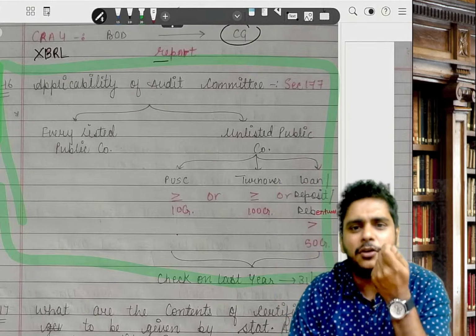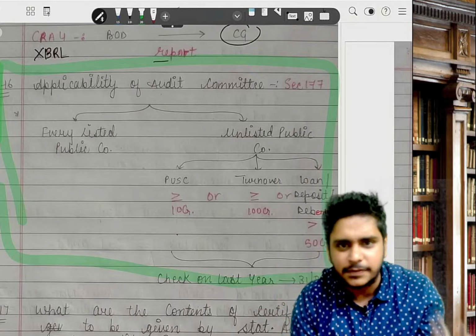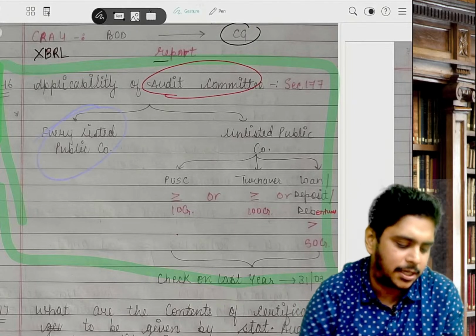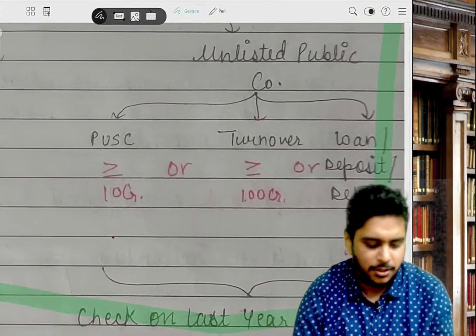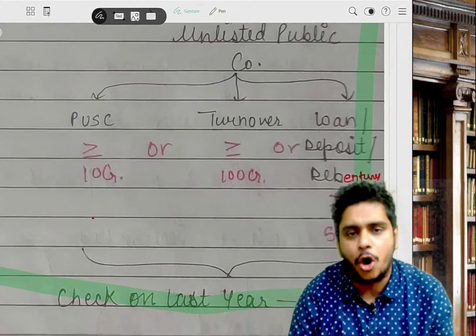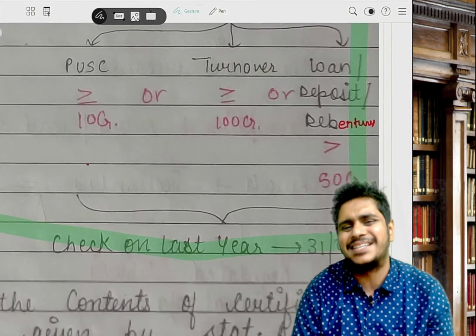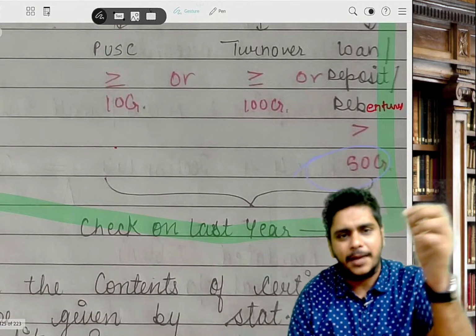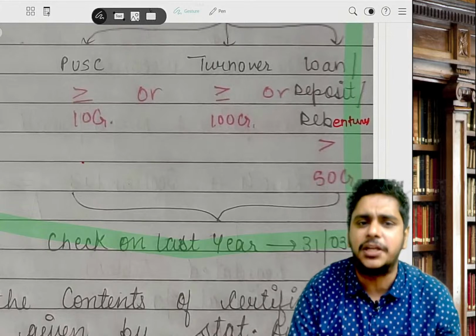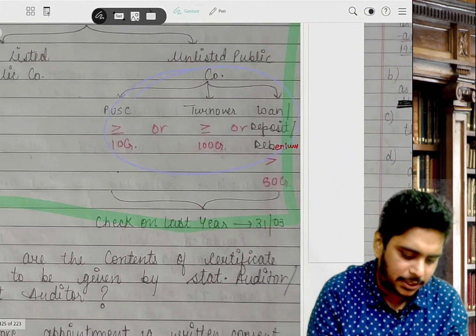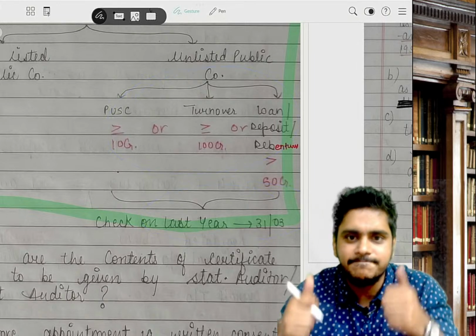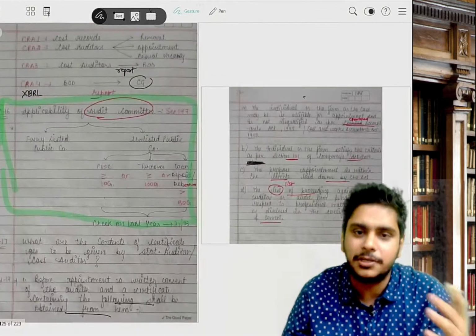We just have a reference of audit committee, which we have all discussed. Applicability of audit committee: it is applicable to every listed company. Number 2, an unlisted public company whose paid up capital is minimum 10 crores, or turnover is minimum 100 crores, or loans, deposits, debentures exceeding 50 crores. All three have to be seen as on the last year's 31st March. Understood? Audit committee also done.